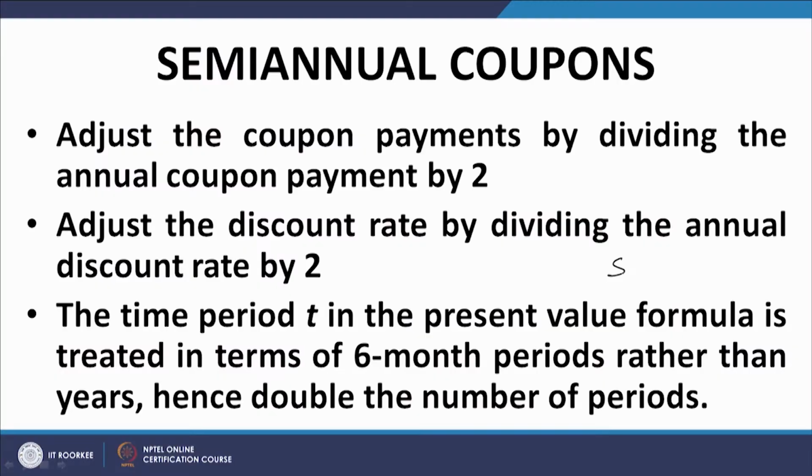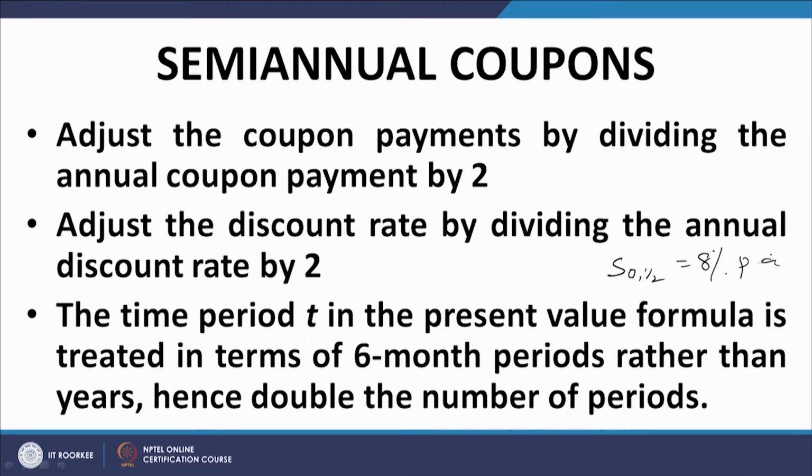But suppose S0 comma 1 by 2 is 8%, that means this is 8% per annum, and since you have to use the half year discount rate, you will use 4%, you will halve that particular rate. Although, please note this important thing, let us take this example of S0 1 by 2. Let us say this is 8%. It is understood that this S0 1 by 2 is the half yearly discount rate, but it is expressed as an annual rate. Please note, that means what?